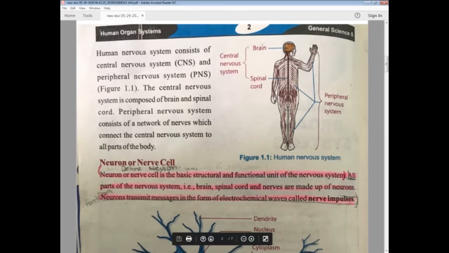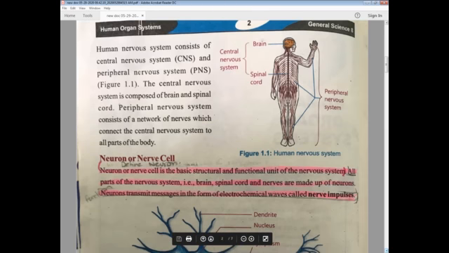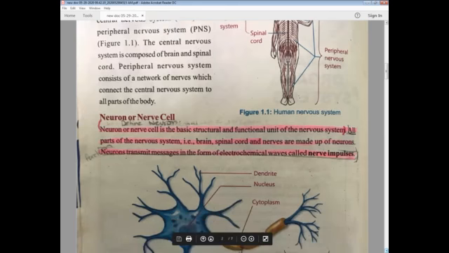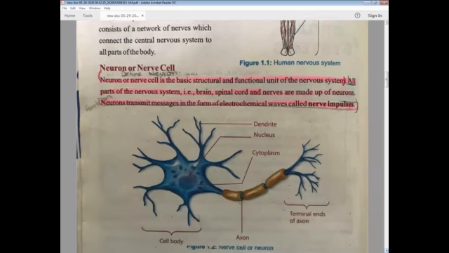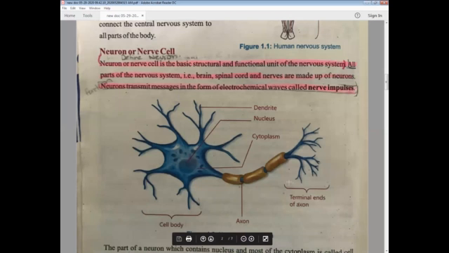So coming towards the other one, now in this we are going to study what is neuron and what are nerve cells. Here is the diagram. You can see this is the diagram of a neuron, and these structures are known as dendrites. The major portion is nucleus, which contains all the information of the neuron, and nucleus is present in a jelly-like structure known as cytoplasm. Cytoplasm and nucleus together make the cell body.